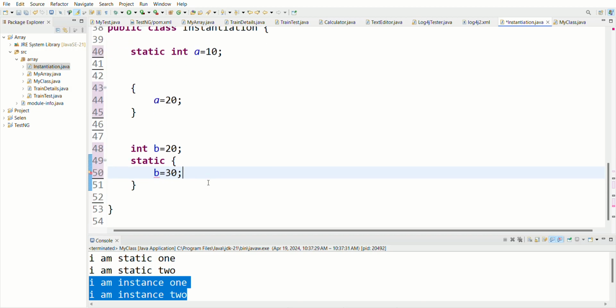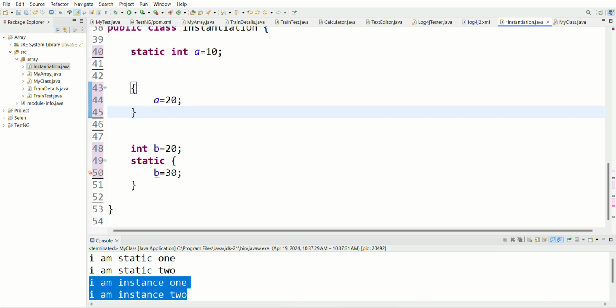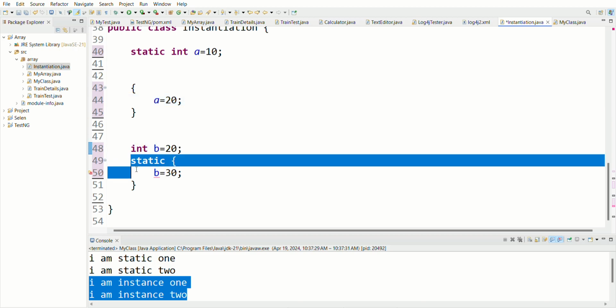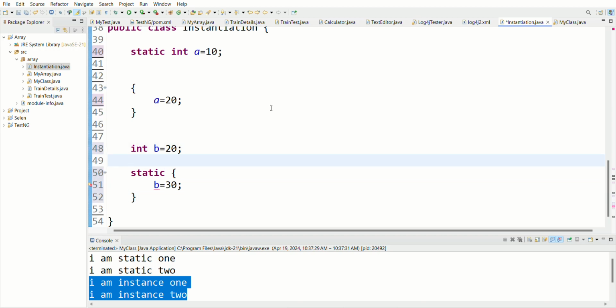I am writing here a static block, b is equal to 30. This is wrong. Why? Here we are changing this within the instance block. This is a static variable, and this is an instance block. I am changing the value in the instance block. This is right. But this is an instance variable, and I am changing this value in the static block. This is wrong. Why?